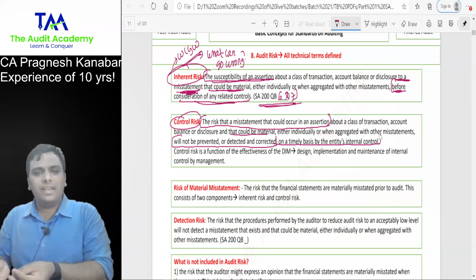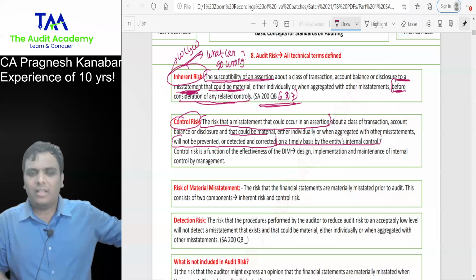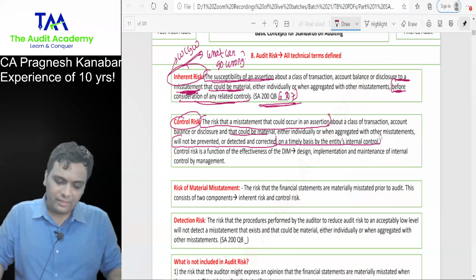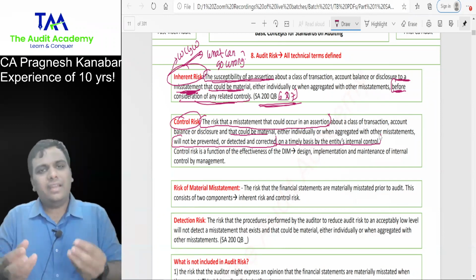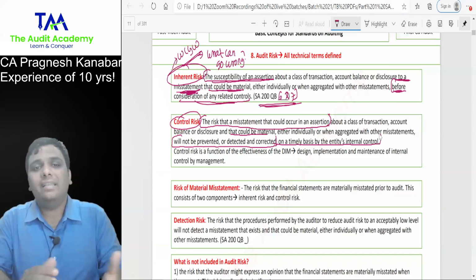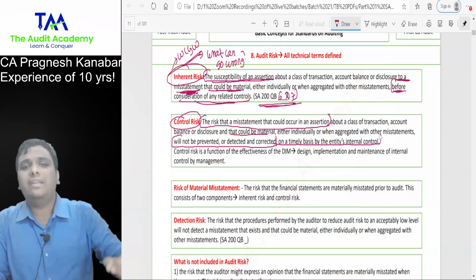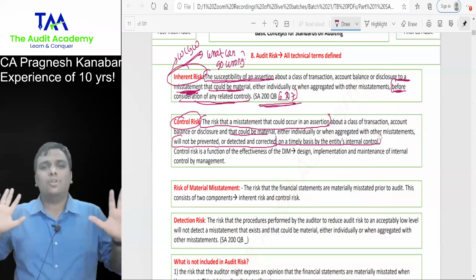The risk that a misstatement that could occur in an assertion may not be prevented or detected and corrected on a timely basis by the entity's internal control. And it is nothing but dependent upon how nicely management has designed, implemented, and maintained internal controls. The risk of entity's control failure. This English was also normal English.